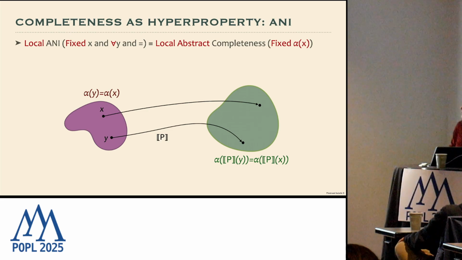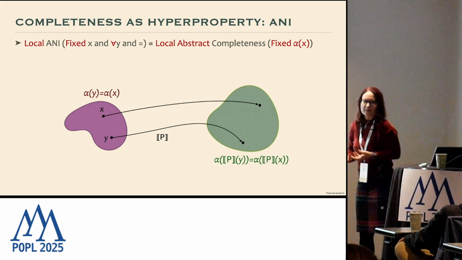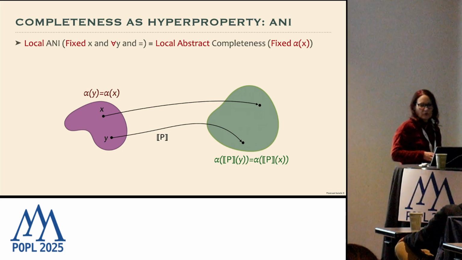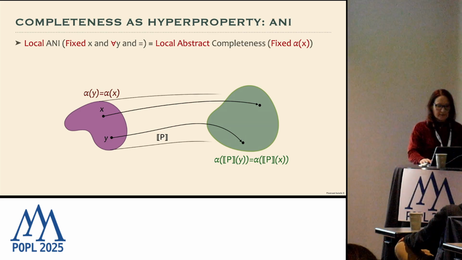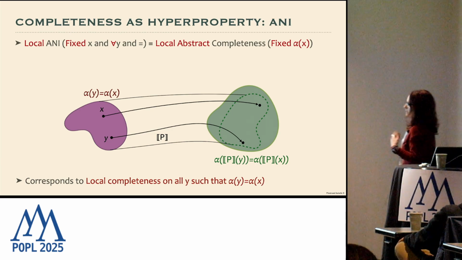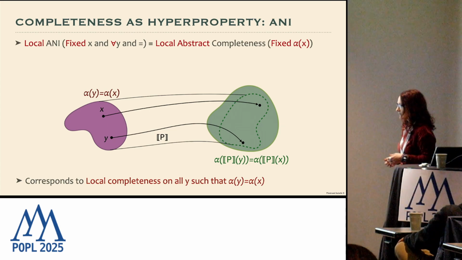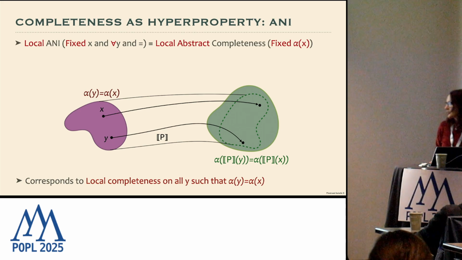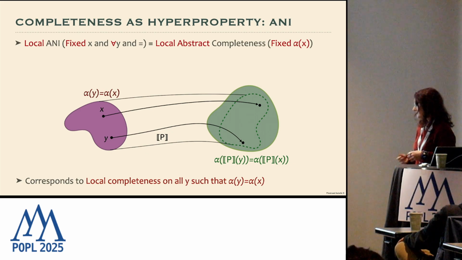And we call it a local abstract completeness because in this case we still are localizing the observation, but not on a concrete value, but on an abstract value because we fix alpha of x. And this is still the same property as before, but only for one x. And if we compare it with local completeness, it means that we are requiring local completeness on a set of inputs, which are all the inputs which share the same abstraction as x.